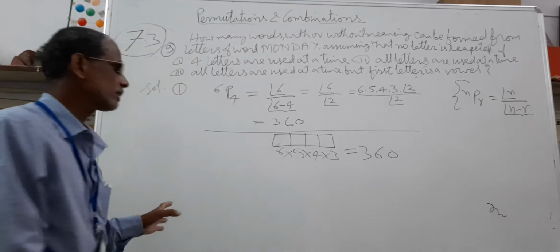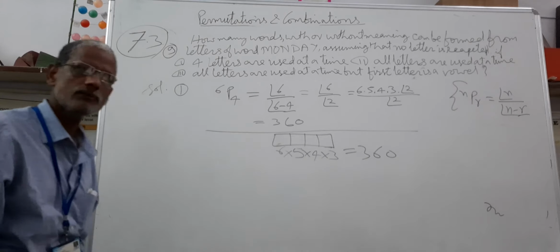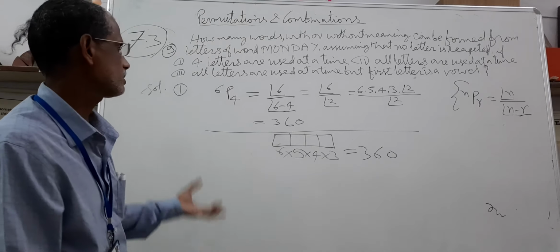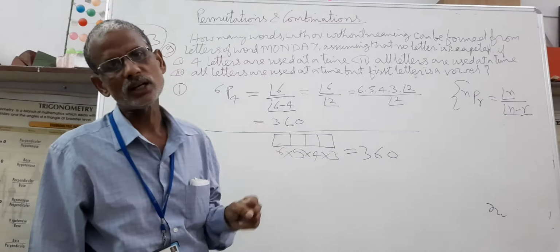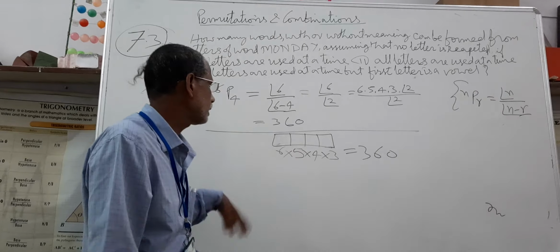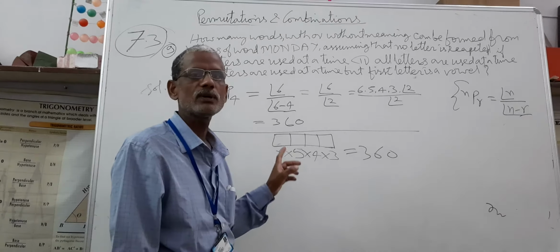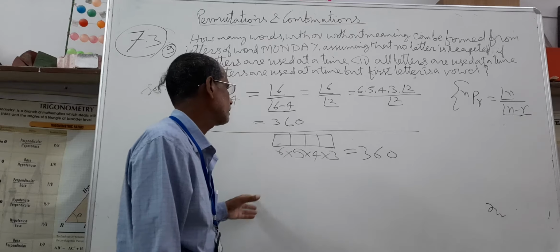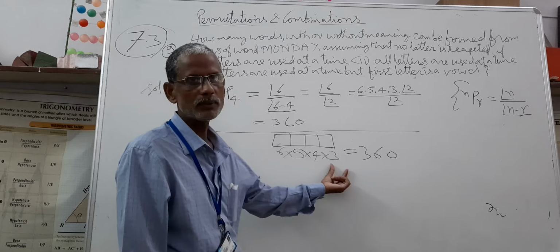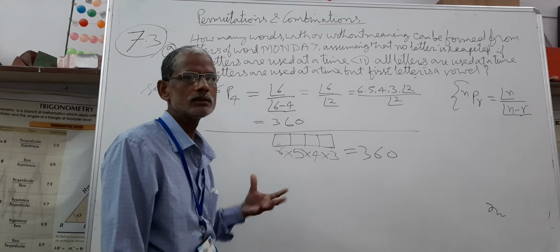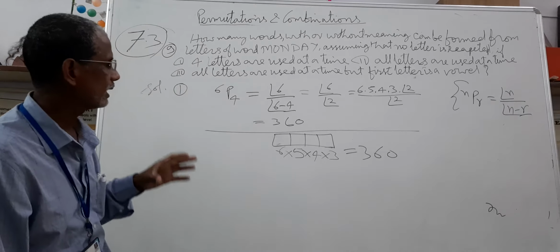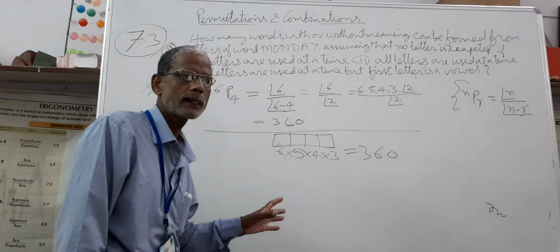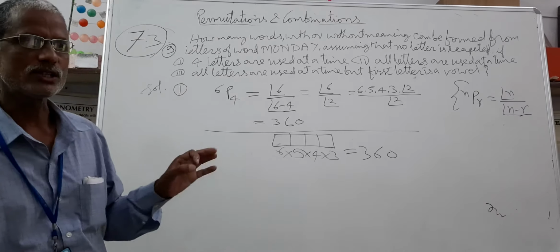In this manner you can see that there is no separate formula for permutation and combination. In each and every question apply the principle of addition and the principle of multiplication. If there is compulsion, then multiply. If there is an addition option, then add. The principle of addition and the principle of multiplication are most important for this chapter.